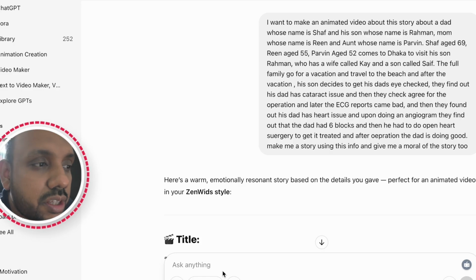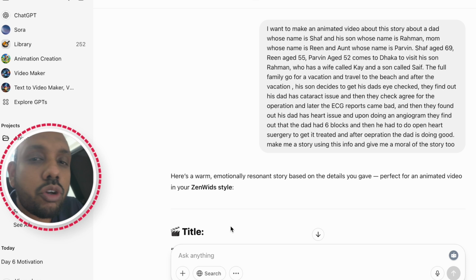I created all the images using ChatGPT and then I animated the characters using Kling. So let me share the whole process with you.